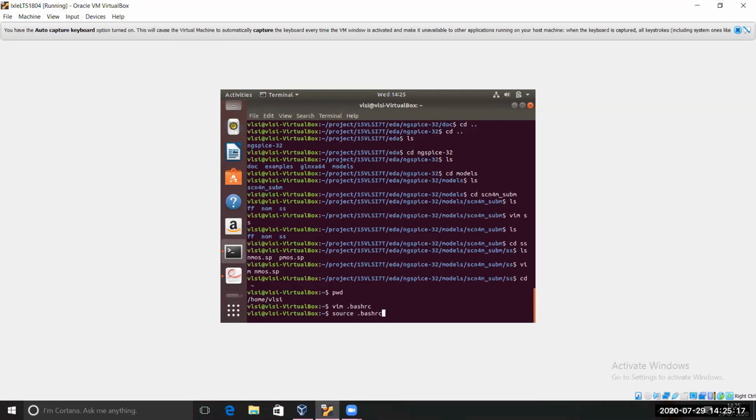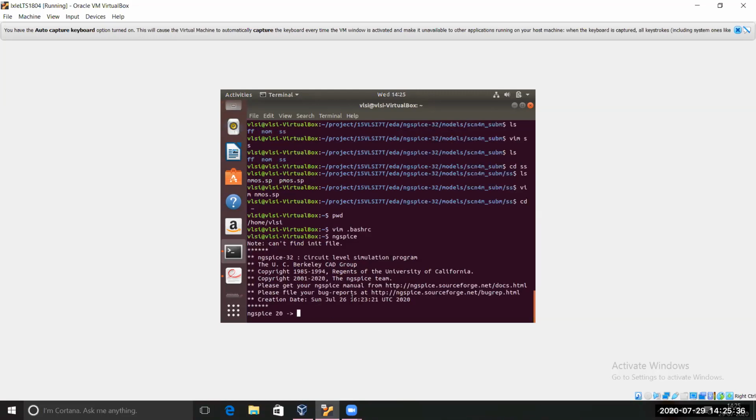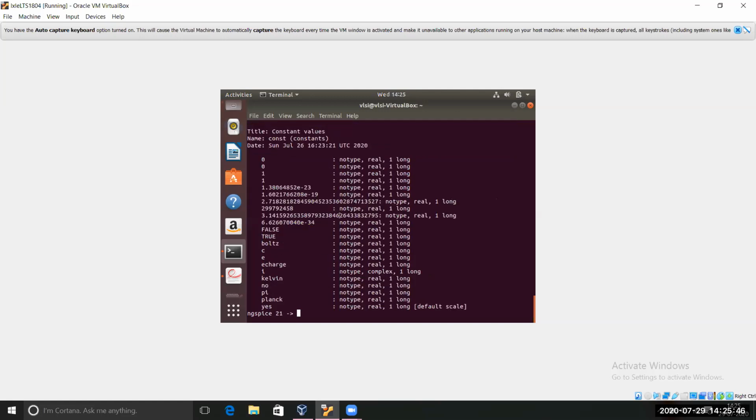I have already done that. So do a source dot bashrc, or you can simply open another terminal, which will source that thing. After that, sourcing is done, then you can just type ngspice and you are entering the spice simulator. Here, as Shatabdi mentioned, you can load the circuit. For loading the circuit, you can actually do source and the file name.